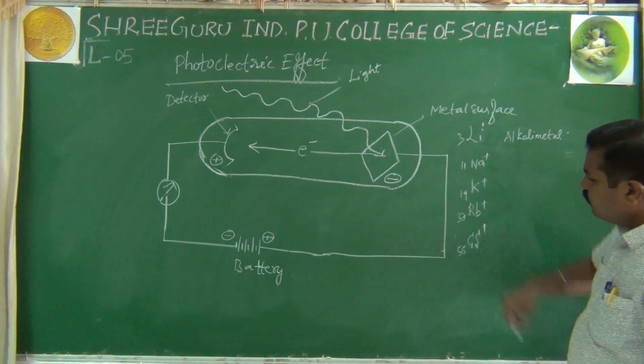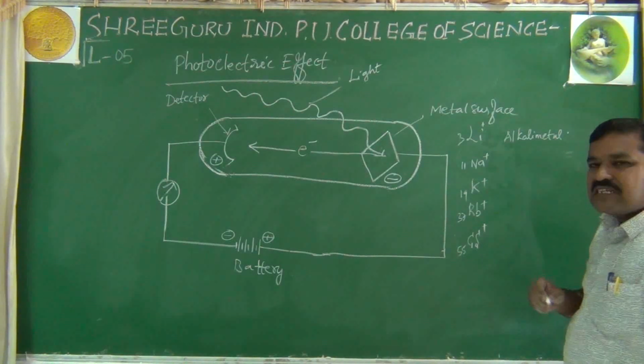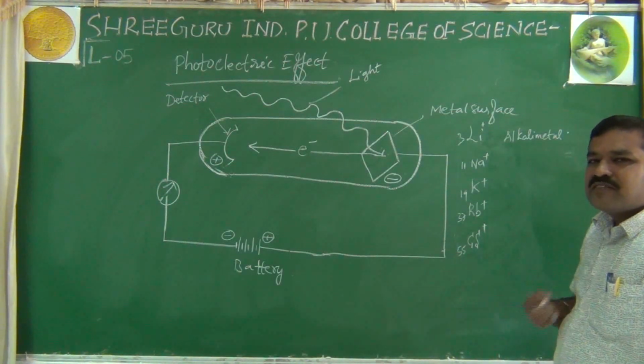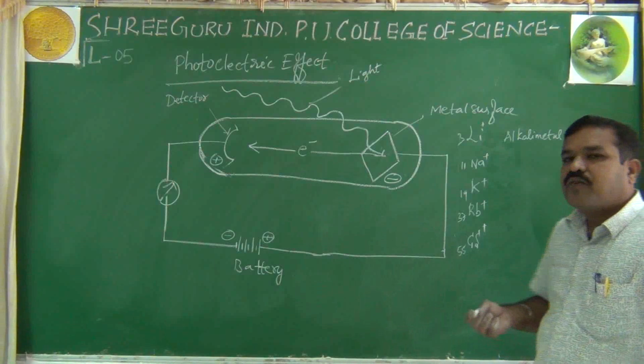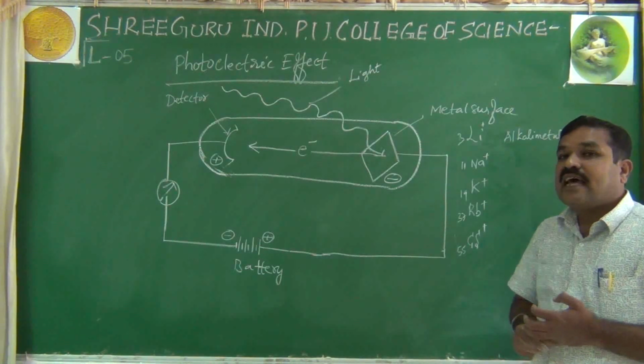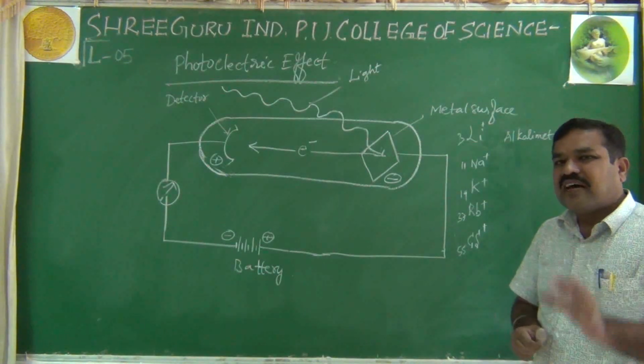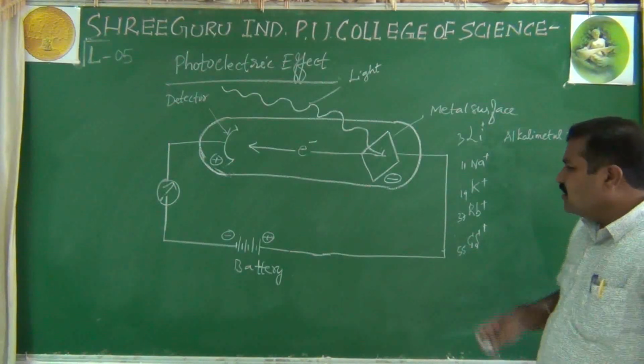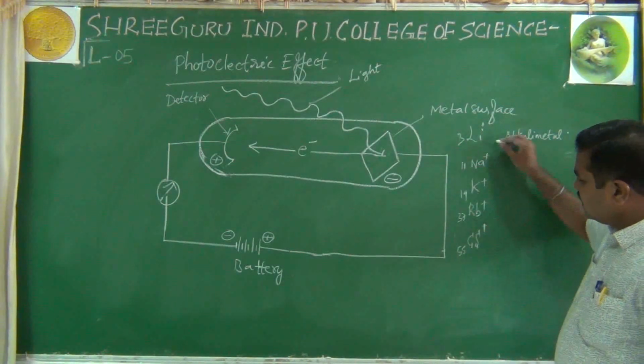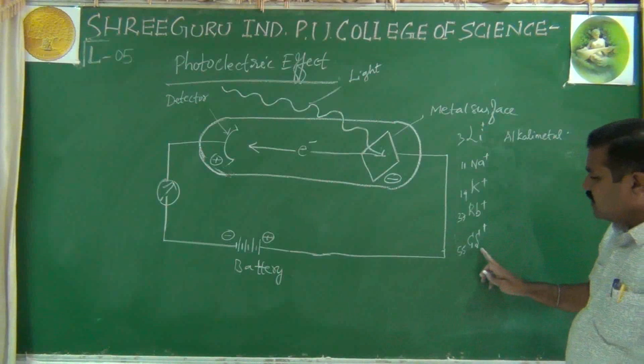But if you go down the group, ionization energy decreases. The energy which is required to remove the outermost electron from an isolated gaseous atom is called ionization energy. Ionization energy decreases with the increase in atomic size.